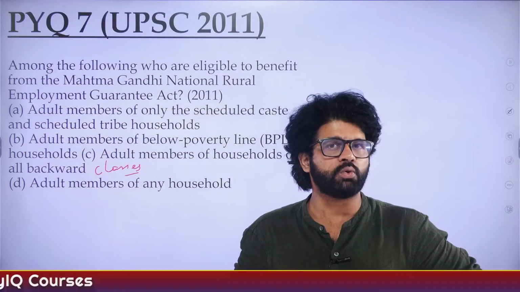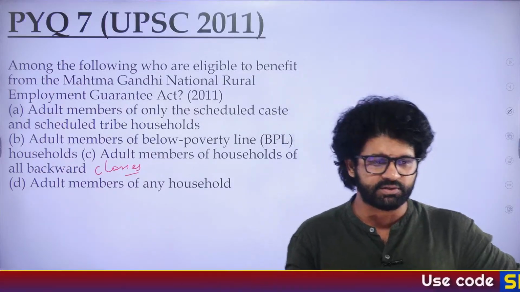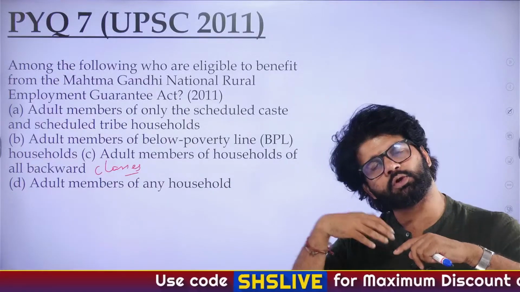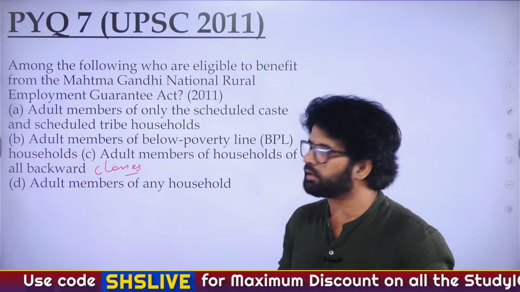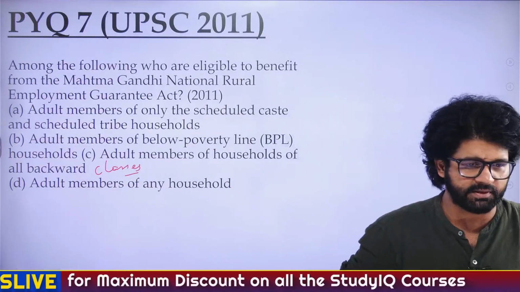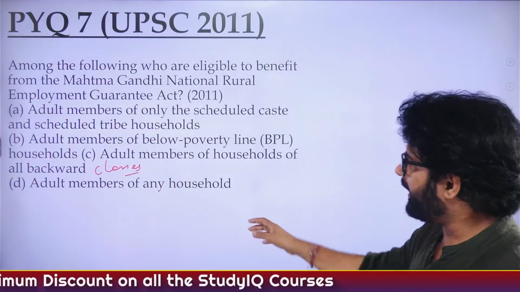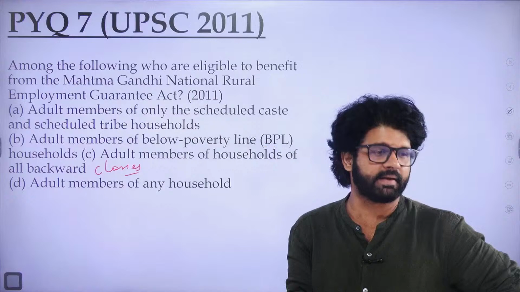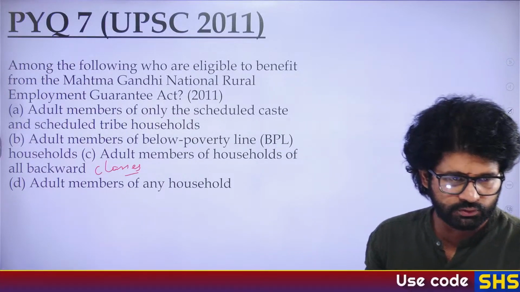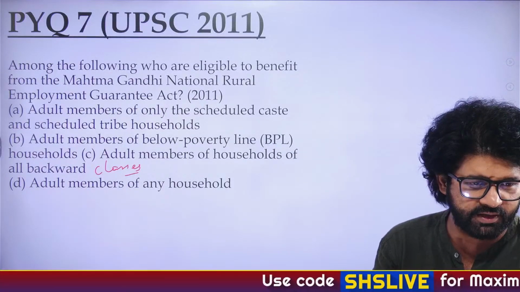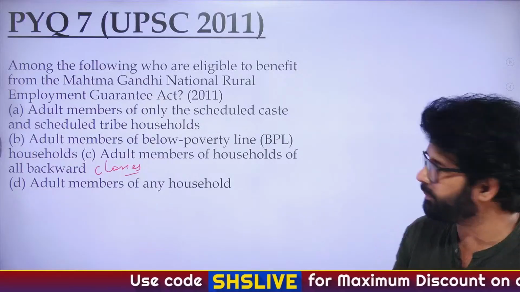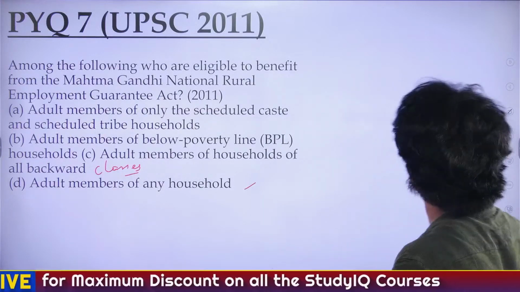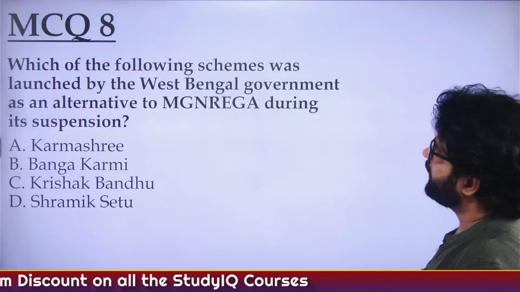This is right to work in rural areas. Anybody can get work. It's just that you have to be in that rural area and you can demand work. They will give you work for at least 100 days. So that is the basic premise. The answer is D. Adult members of any household are eligible to benefit from Manrega. There is no caveat there. See, such a tricky question. None of you were able to answer it, and that's why PYQs are important. Please solve PYQs.